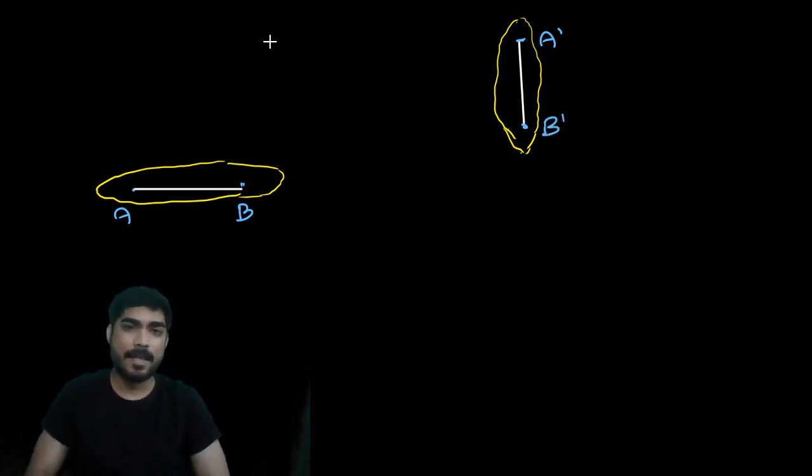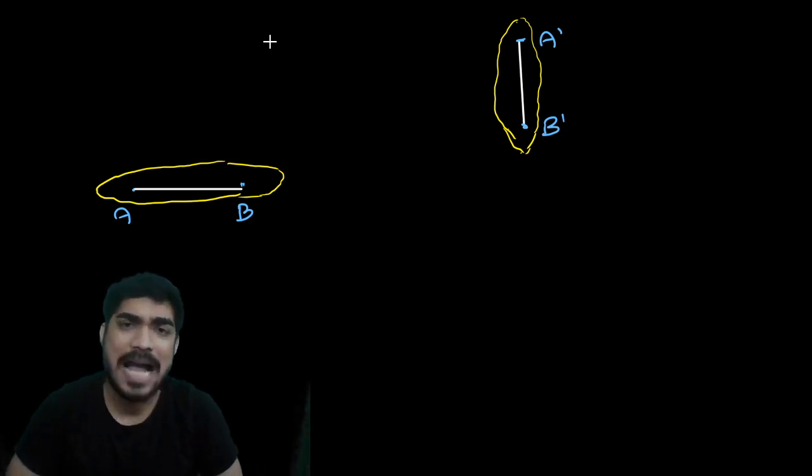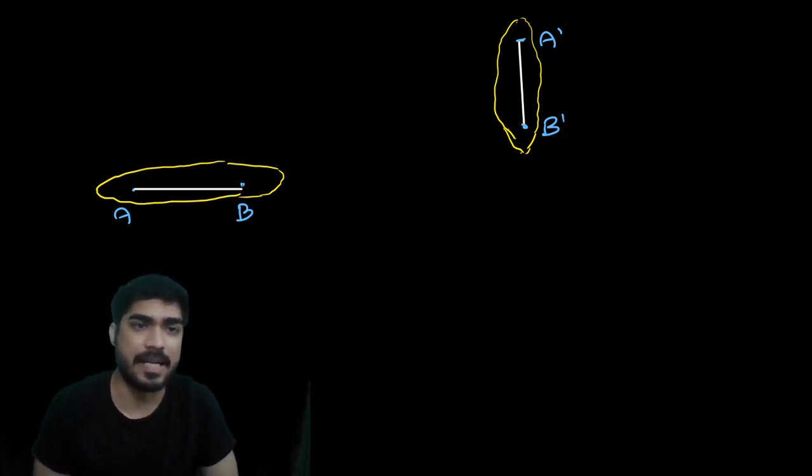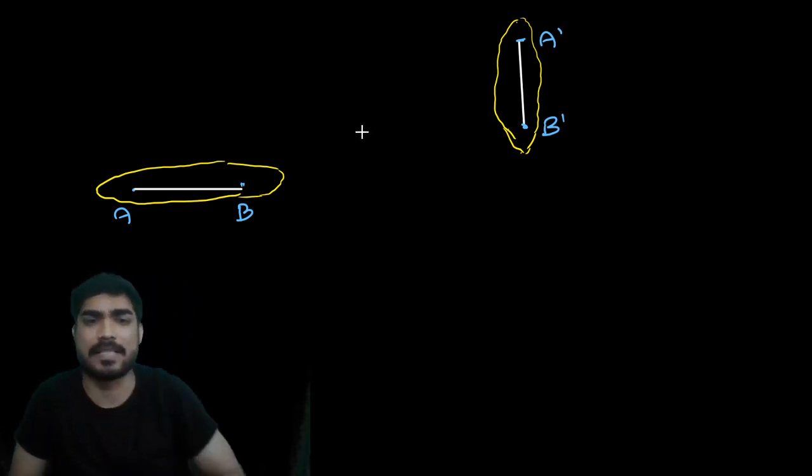Okay, now understand why this motion is translation plus rotation. We will understand how this can be translation plus rotation.